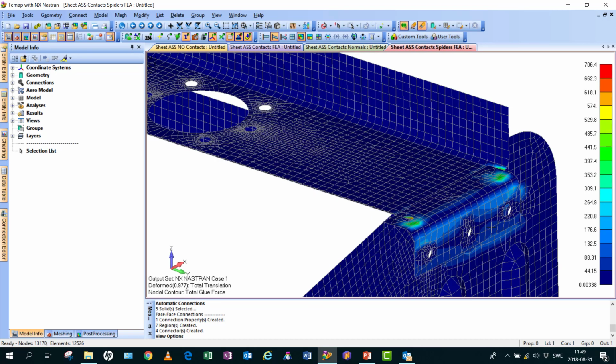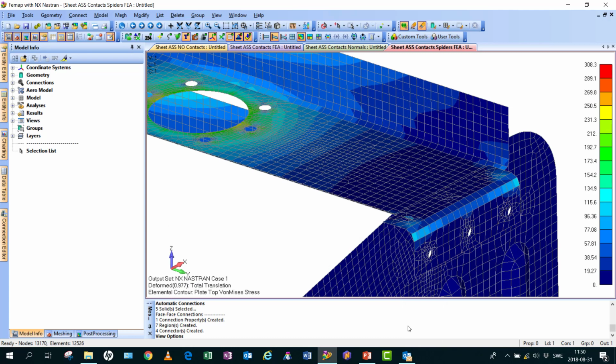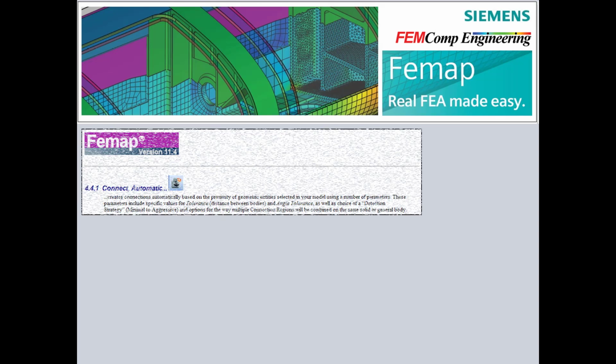After solution, the total glued forces and contact locations as well as other output vectors can be evaluated. FEMAP connection tools used for definition of FEA model connections help with efficient modeling of FEA assemblies.